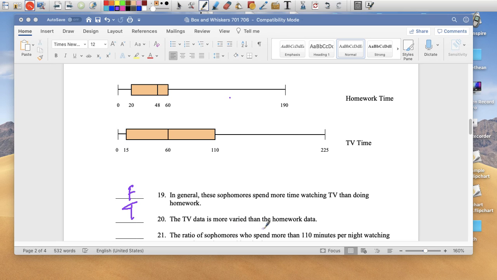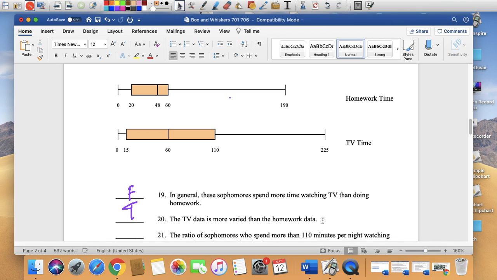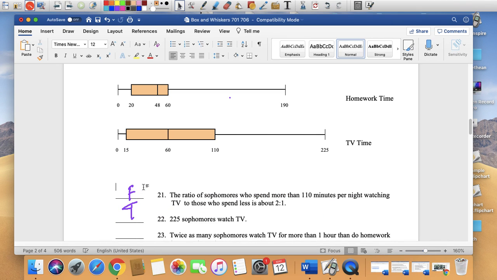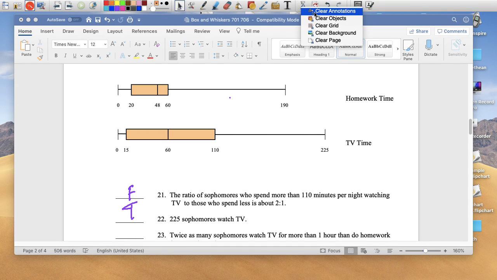The ratio of sophomores who spend more than 110 minutes per night. Let me just erase this. How many people spend more than 110 minutes watching TV? Is that even possible? The ratio of sophomores who spend more than 110 minutes per night watching TV to those who spend less is 2 to 1. So, no, it's not 2 to 1.